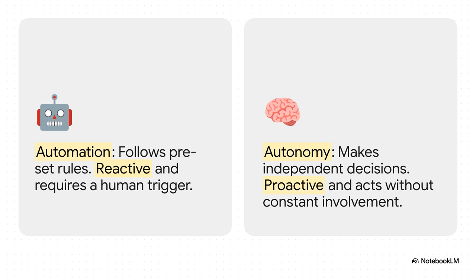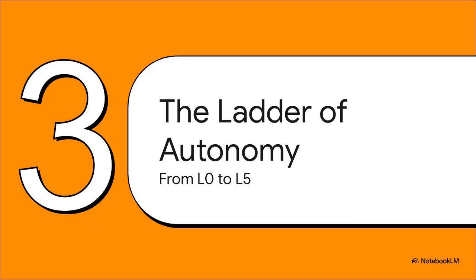Think of a robot arm in a factory doing the exact same weld over and over. It needs a trigger, a command. Autonomy, though, that's proactive. An autonomous system makes its own decisions to reach its goal. It sees the world, thinks for itself, and acts without someone needing to hold its hand every step of the way.